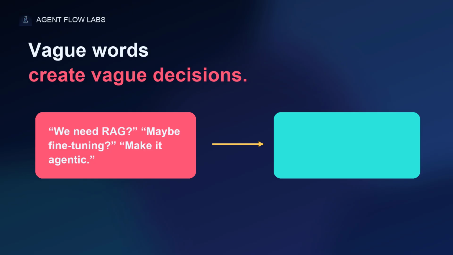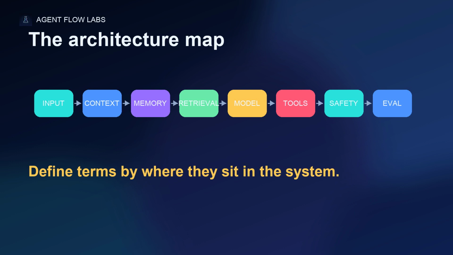If you cannot tell whether you need a bigger context window, a better retrieval system, a fine-tune, or just a cleaner workflow, you do not have an AI strategy. You have expensive mist. So this is not a glossary, it is a map. We are going to define the most abused AI terms by placing each one inside a working system. Input, memory, tools, decisions, safety, and evaluation.